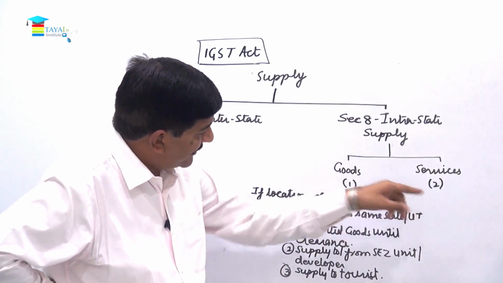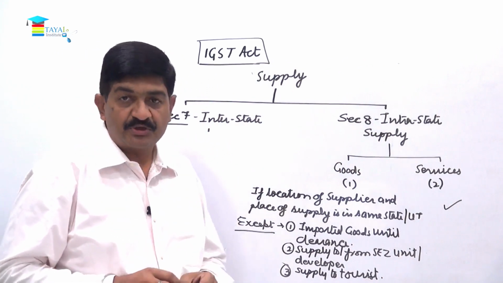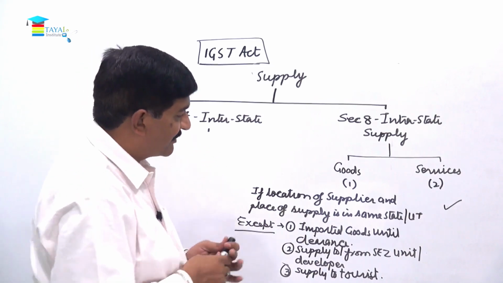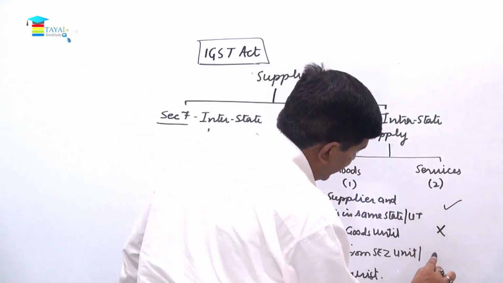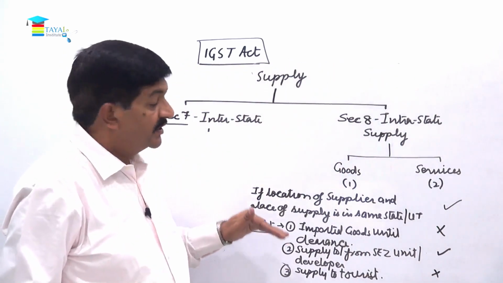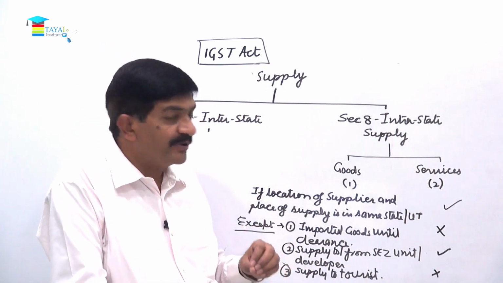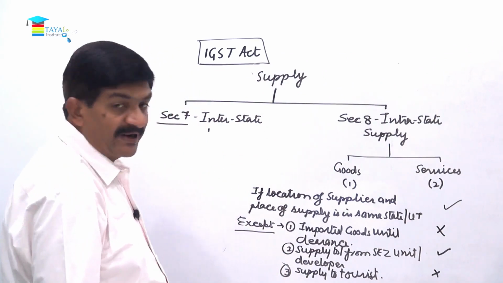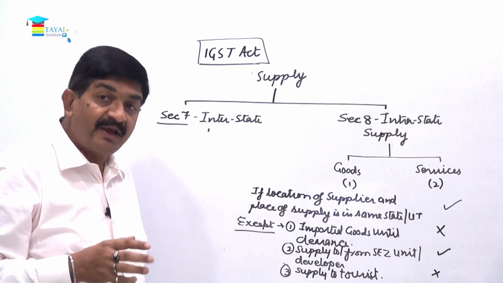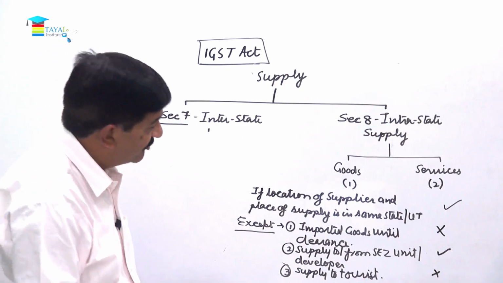Now a similar thing will be applicable here also in relation to services, that when the location of the service provider and the place of supply happen to be within the same state, that is an intrastate supply. In relation to goods, this is not applicable. So in relation to services, if the services are provided to or from an SEZ developer or unit, then those will not be considered as intrastate supplies. So friends, this chart is going to help you understand what is interstate and what is intrastate. And in the beginning we already talked about on which supply what kind of tax is chargeable.